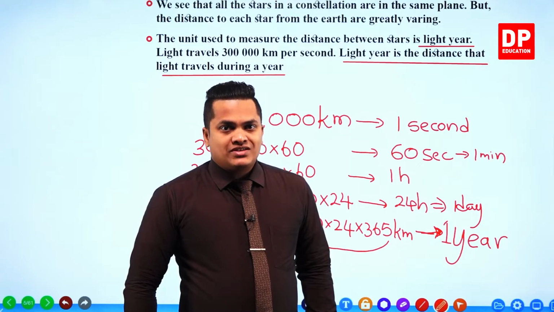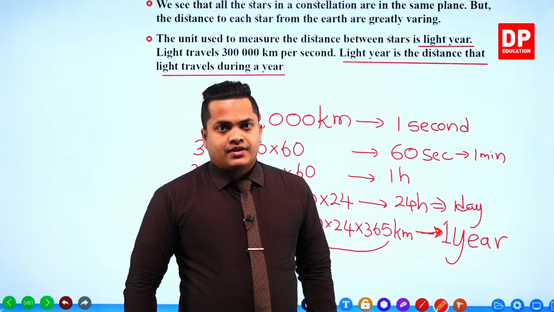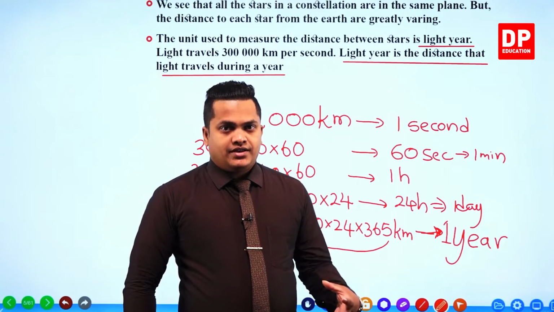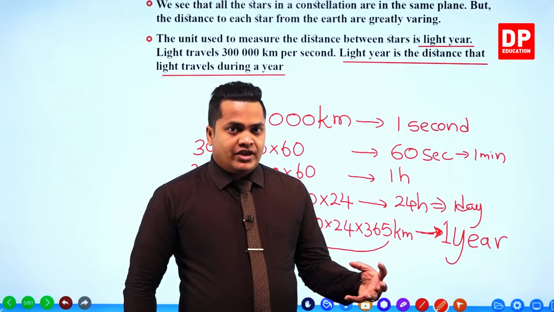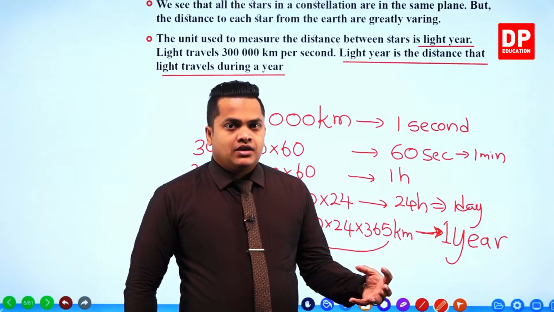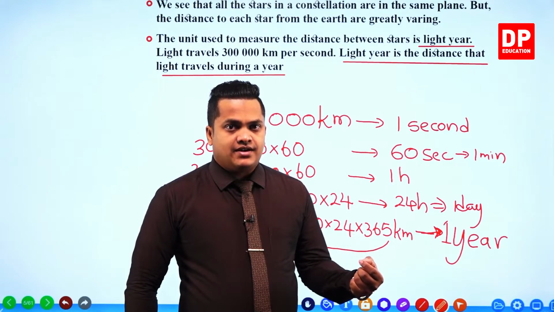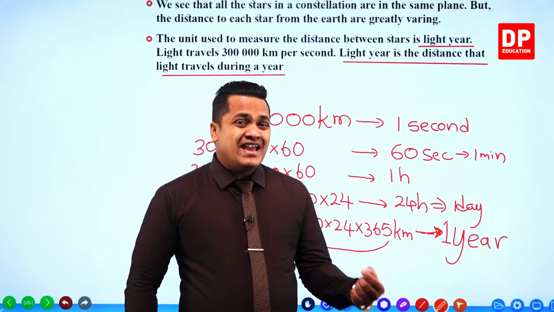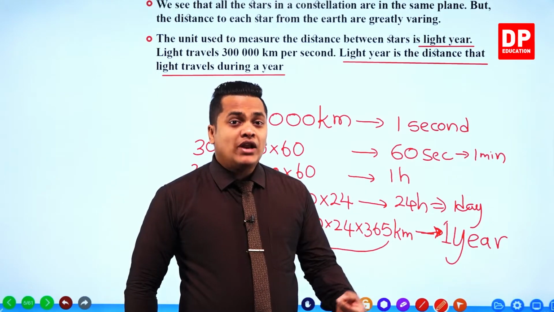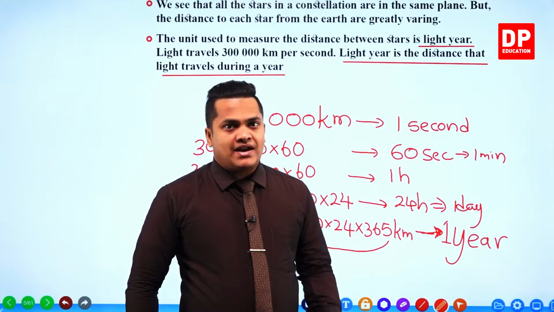So to give you a certain idea, if you take the sun, a particular light ray which escapes from the surface of the sun will take about 8 minutes to reach the planet Earth.